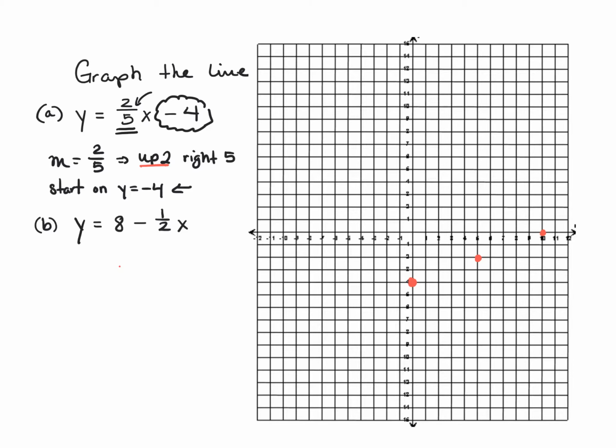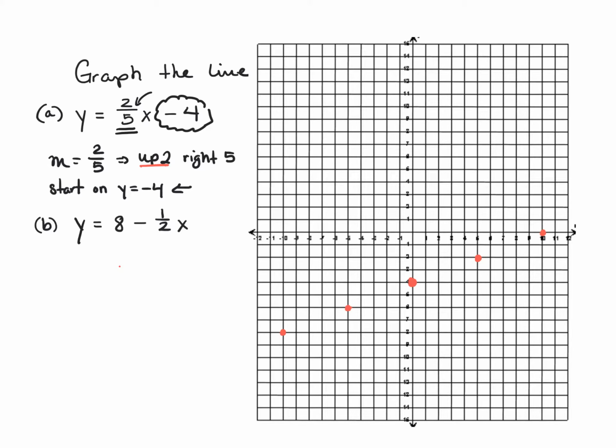Notice that I went up and to the right, but if I wanted to get points the other way, I would just go the opposite directions. So if I went up 2 and right 5, I can do the opposite to get back. From this point, I could go left 5 and then down 2. And then from this point, I could go left 1, 2, 3, 4, 5, down 1, 2, and put a new point. I'm going to put a point here, and then from here do the same thing: count 1, 2, 3, 4, 5, down 1, 2.